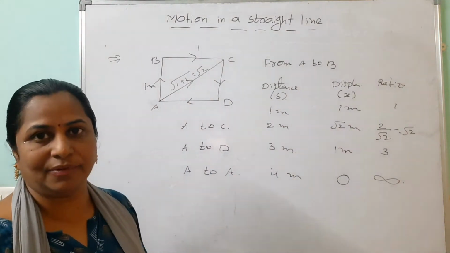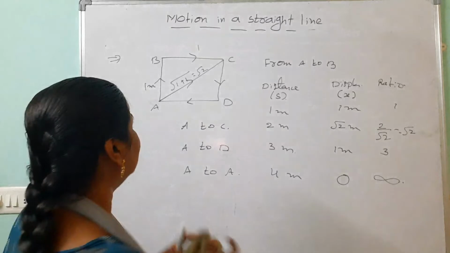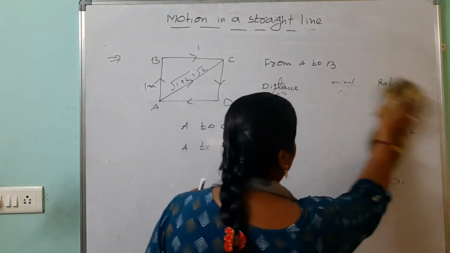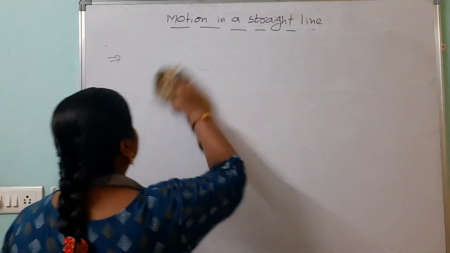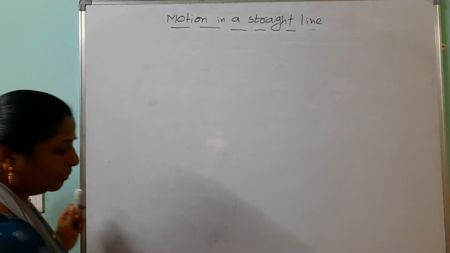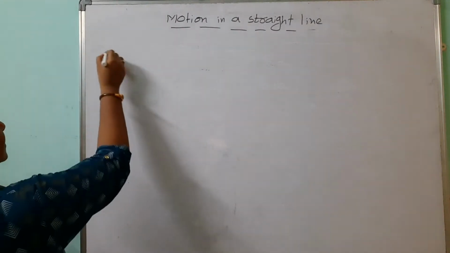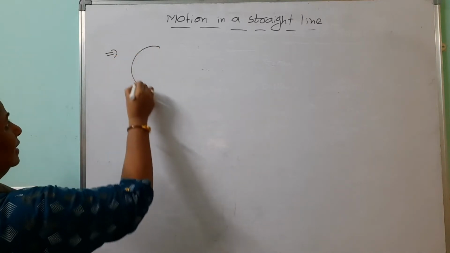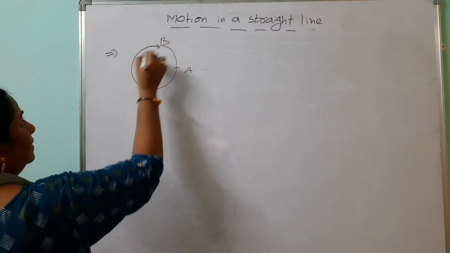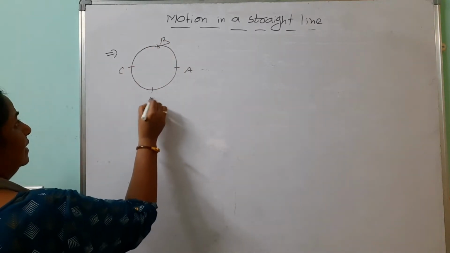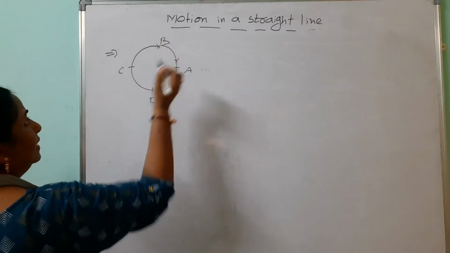And one more example we are going to discuss, that is the case of a circle. In the case of a circle, what happens and how should you find the distance and displacement? For this you must remember that the circumference of the circle is 2 pi r. Look here. The person started at A, B, C, D. Finally he comes back like that.